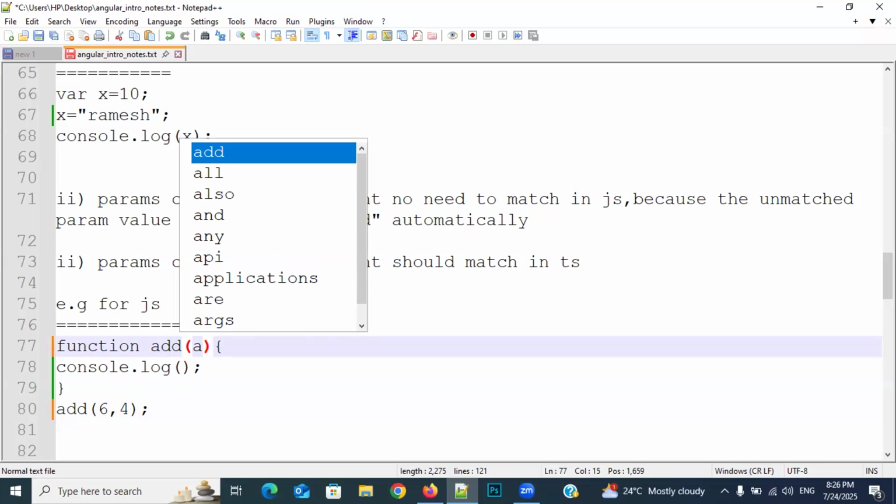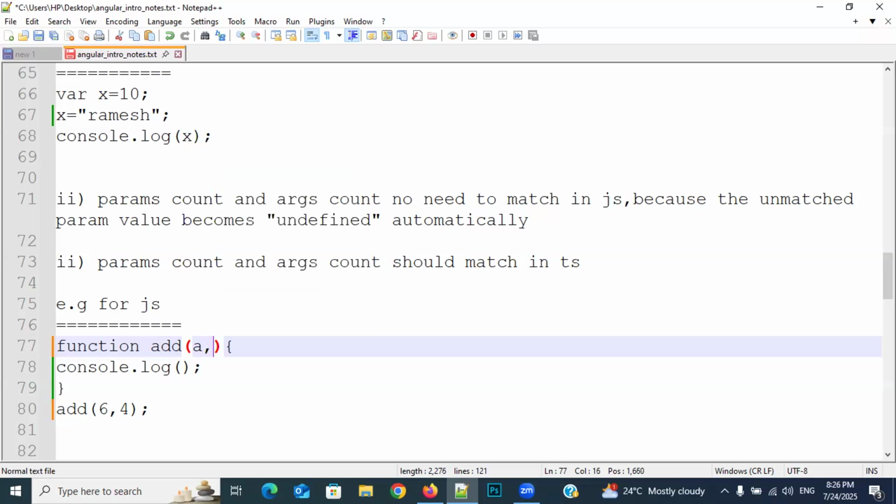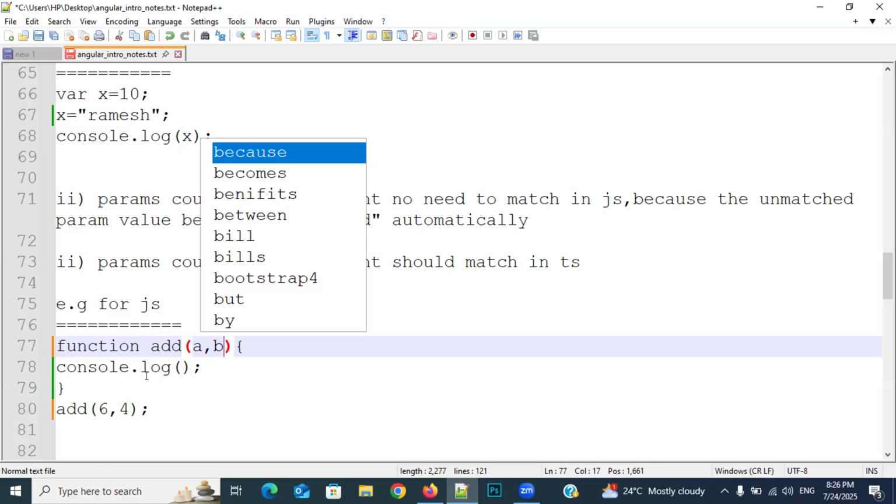Whenever you are writing the values, whenever you are declaring a function, those are called parameters. Clear or not? Respond everyone. Right, so how many arguments have I specified there? Two. How many parameters do I need to specify here? Two. Then what happens? These arguments will be held by these parameters respectively.